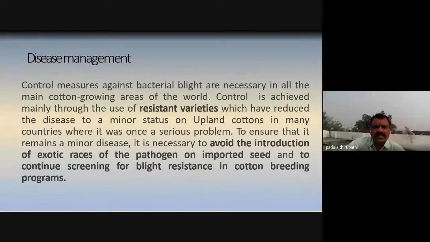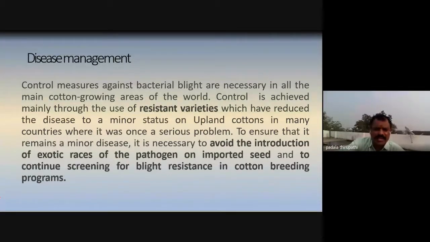So the main disease management program is to select disease resistant varieties from the breeding station, and also quarantine. Quarantine is more important whenever we bring seeds from different areas or different countries. Quarantine mainly identifies whether the seeds are affected by different diseases or pathogens or not.